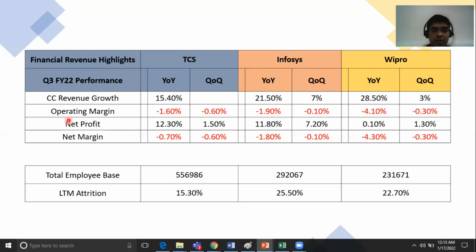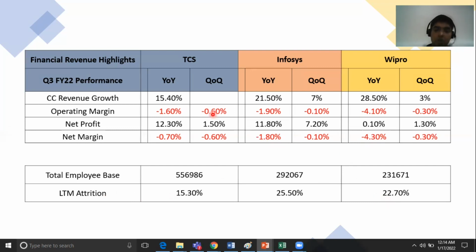Now, this operating margin is very closely related to LTM attrition. This is one of the headwinds which is making the profits and revenue fall onto the flat line. Now, LTM attrition is 15.3% in TCS, 25.5% in Infosys, and 22.7% in Wipro.